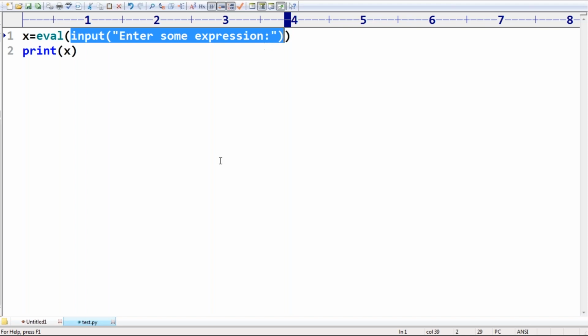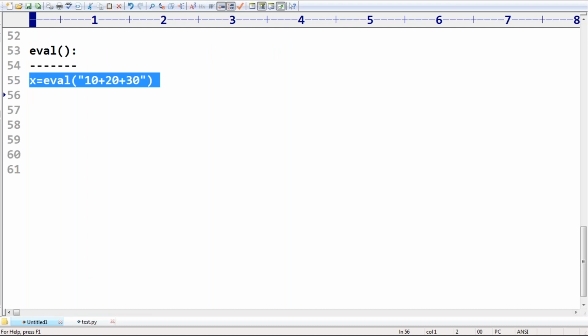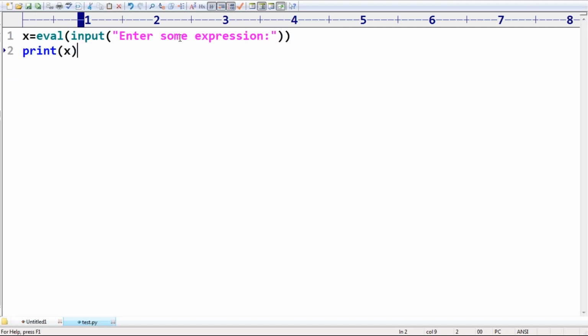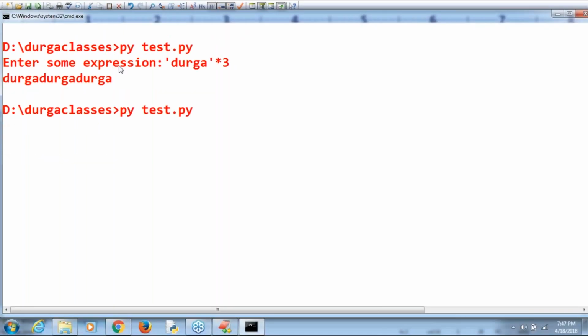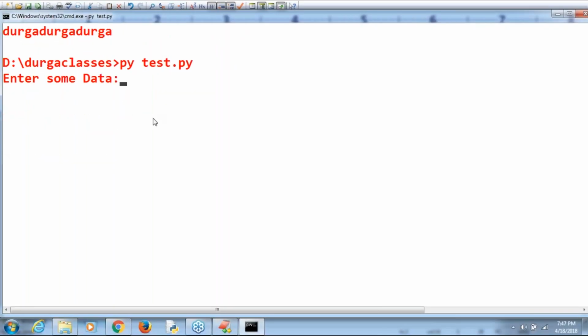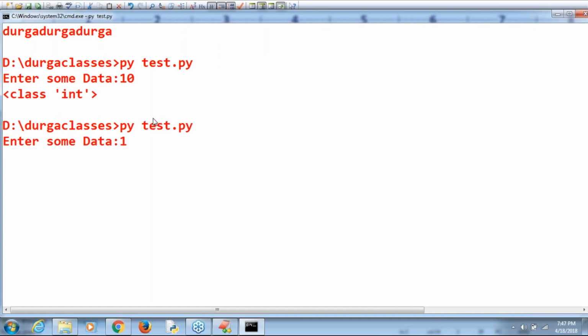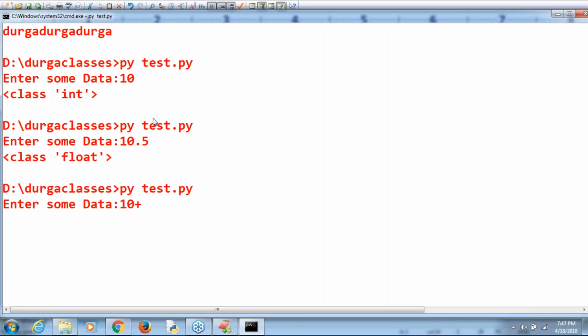Remember that. Best example for you. Suppose x is equal to eval of input, "Enter some data", then print of type of x. Now observe. If I provide 10, then automatically int type. If I provide 10.5, float type. If I provide 10 plus 20j, complex type.